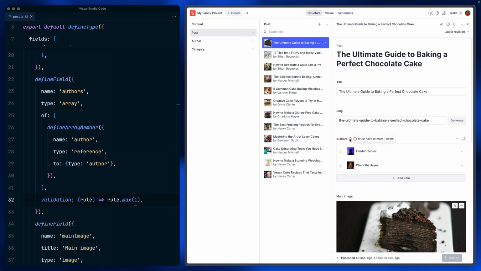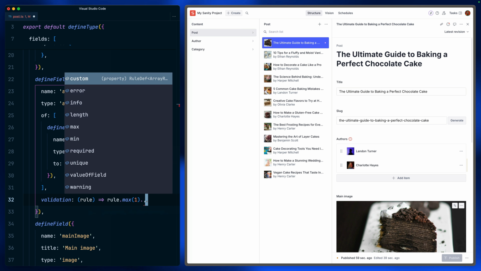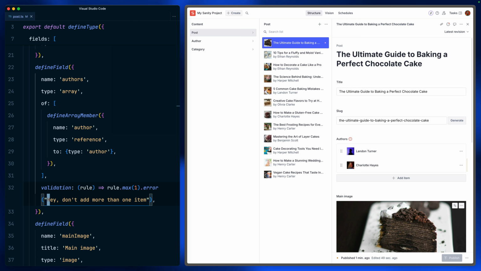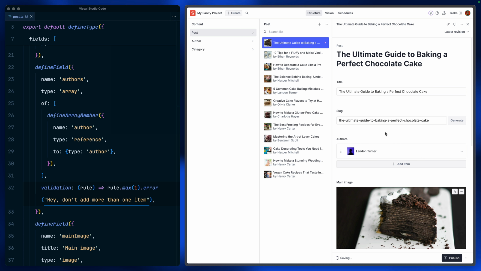So now we at least have a validation rule, and it says must have at most one items. If you're not aware, you can actually customize that error message as well. So we can say, hey, don't add more than one item. We're going to need to actually use different quotes there because I used an apostrophe. So we can customize that, and perhaps you want to give your authors more reasons why that's going to be the case and why we can't have more than one. So let's remove that so the field's valid once again.